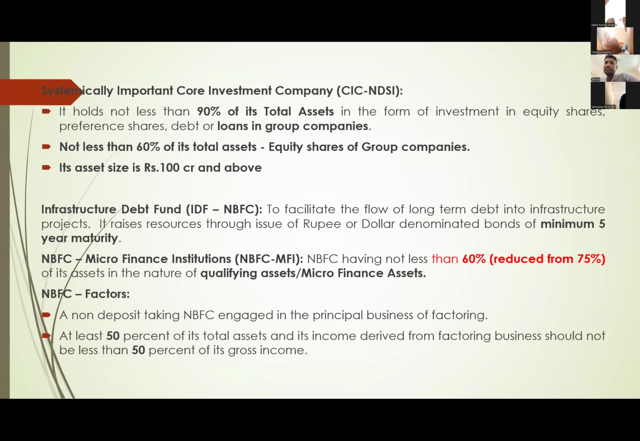Out of 90%, at least 60%, minimum 60%, is group company shares. That means it has invested in group company shares. Then we call it a systematically important core investment company. And its asset size is 100 crores and above.